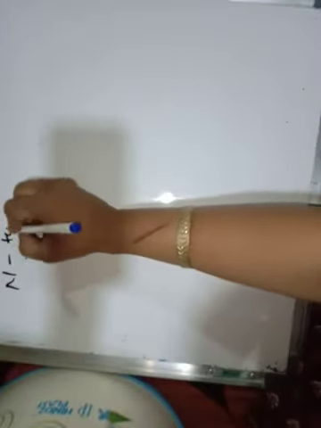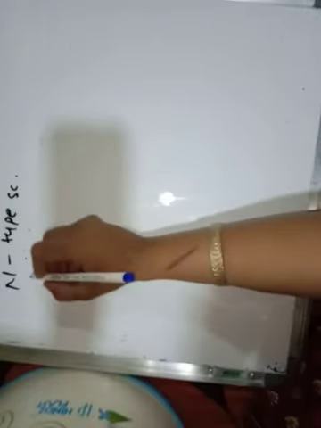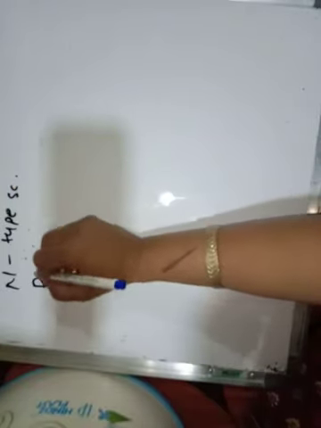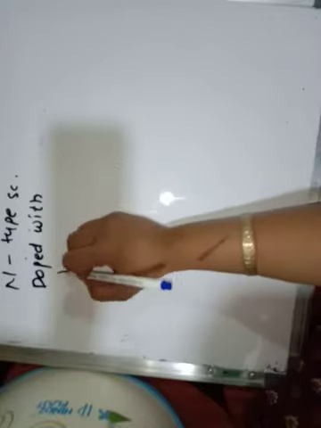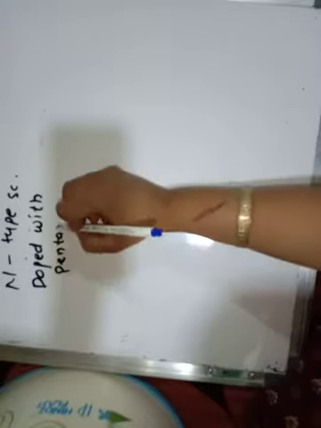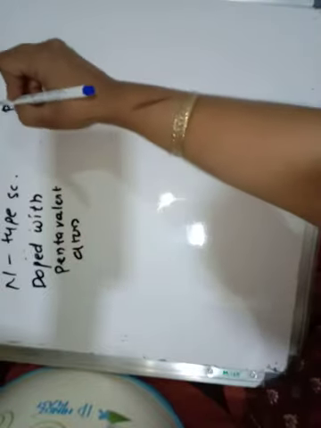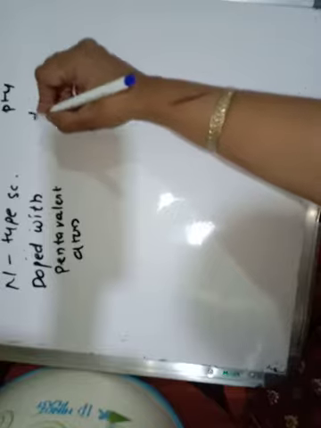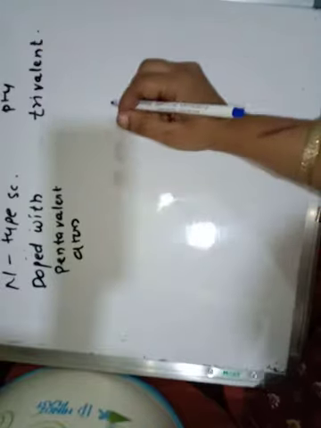In the n-type semiconductor, it is doped with pentavalent atoms. And in the p-type semiconductor, it is doped with trivalent atoms.